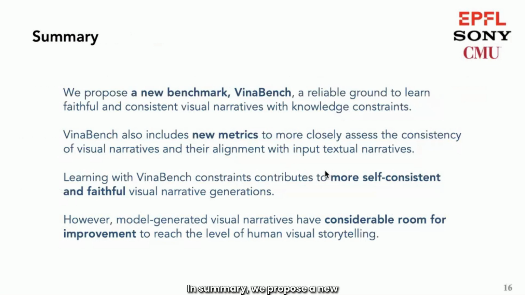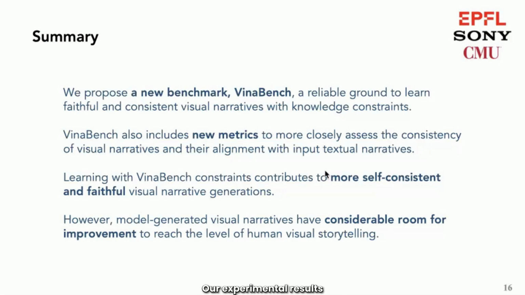In summary, we propose a new visual narrative benchmark, VinaBench, which provides a reliable ground for generative vision models to learn faithful and consistent visual narratives with discourse and common sense constraints. In view of the shortcomings of visual narrative evaluation, VinaBench also includes new evaluation metrics to more closely assess the consistency of visual narrative generations and their alignment with the input textual narrative.